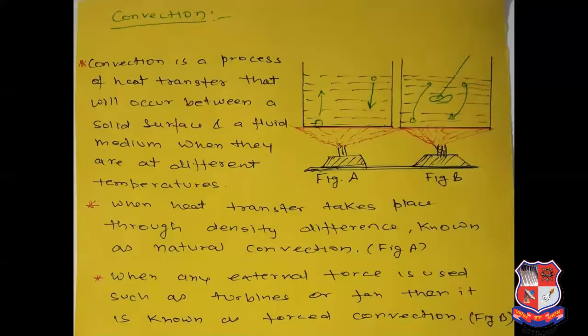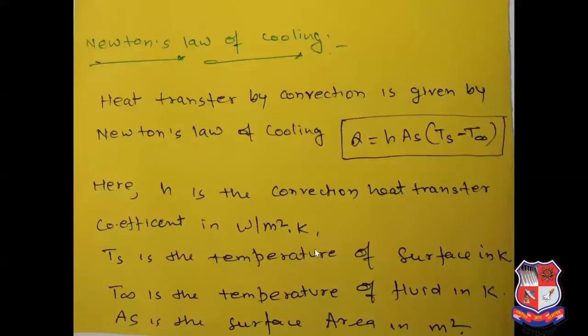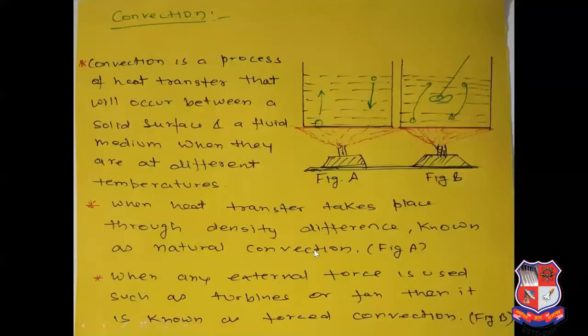So till now I was discussing the conduction mechanism. Now we will see what convection is. Convection is a process of heat transfer that occurs between a solid surface and a fluid medium when they are at different temperatures.